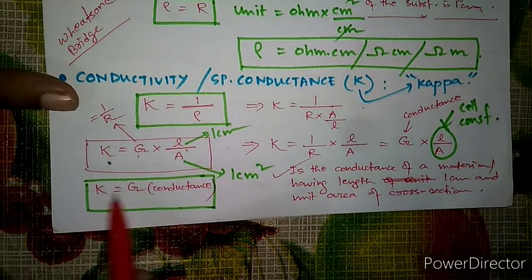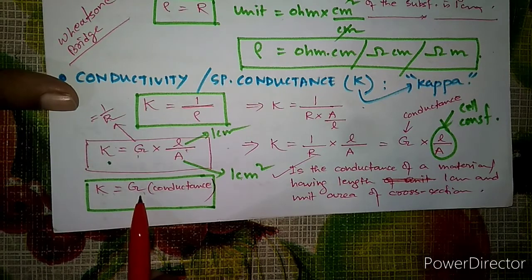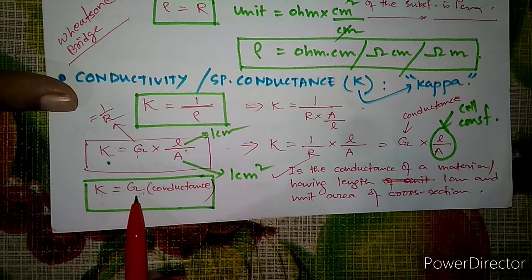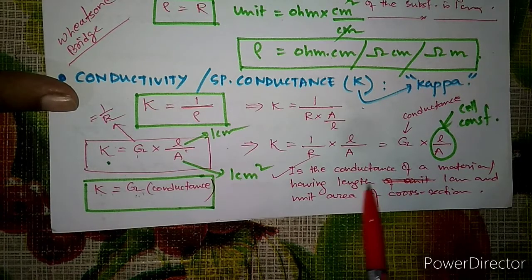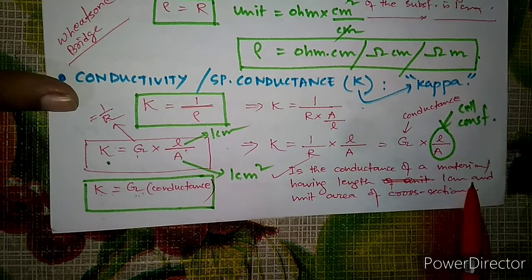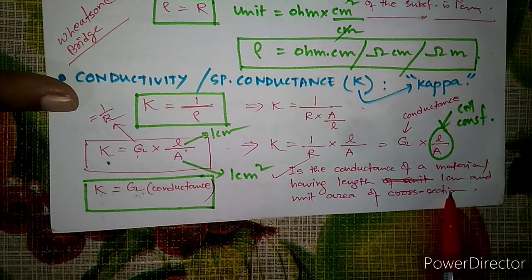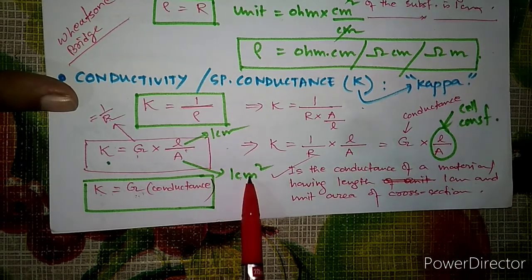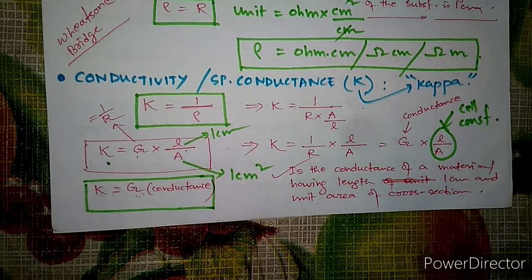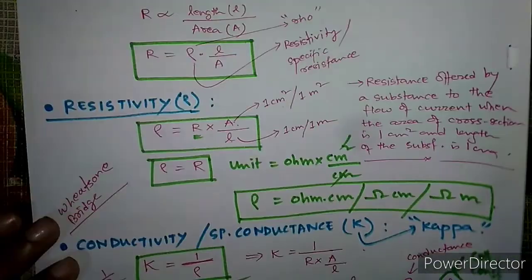So conductivity is the conductance offered by a material having the length 1 centimeter and area of cross section also equal to 1 centimeter square, right? Now what will be the unit?